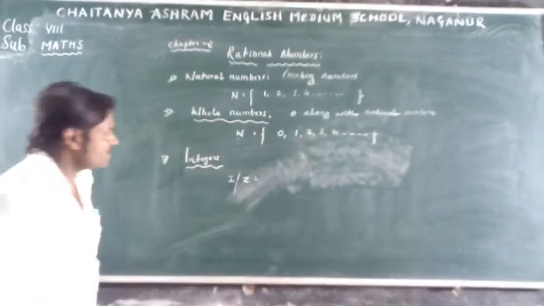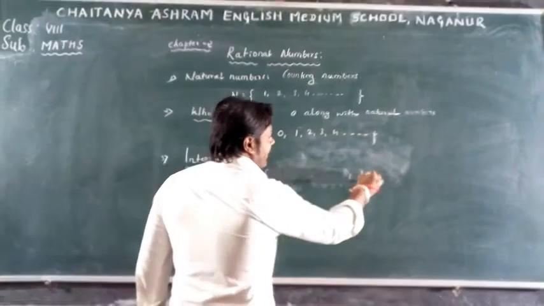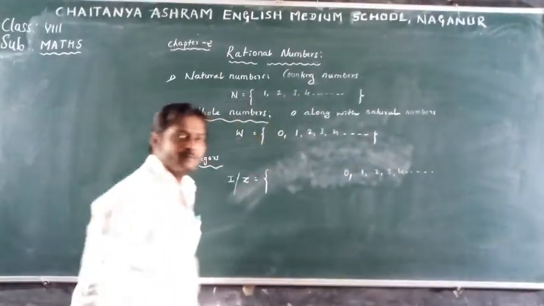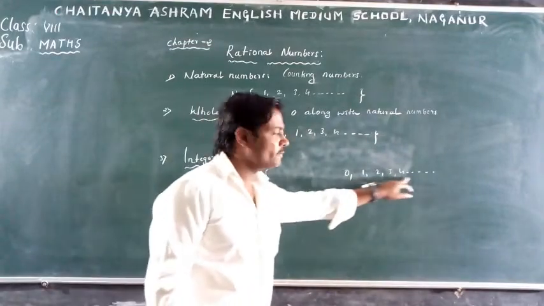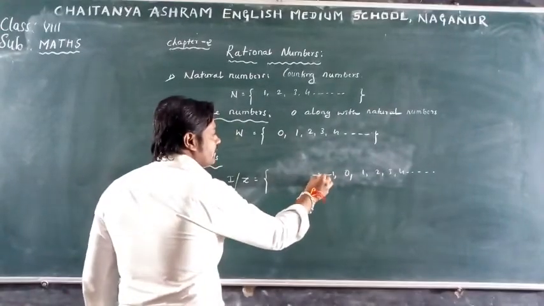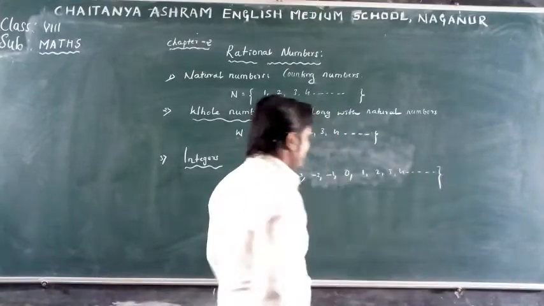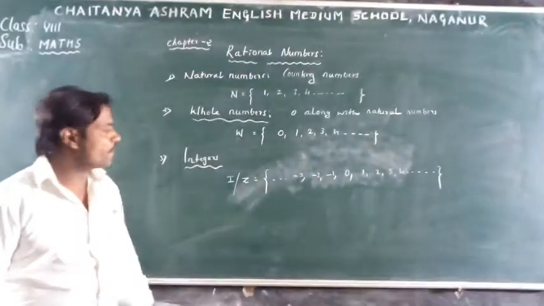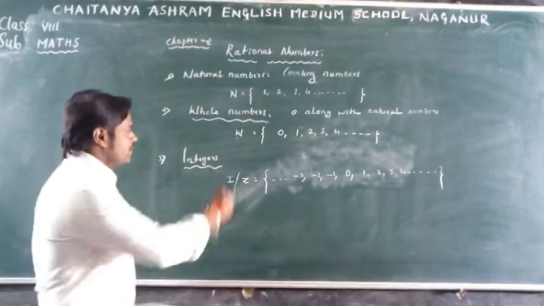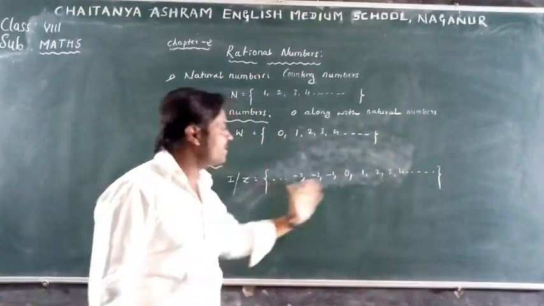The set of integers includes 0 and natural numbers, which means it includes whole numbers, meaning naturals too, and negative numbers: -1, -2, -3, and so on. Such a collection, such a system of numbers, is named integers. So observe the set of integers. What does it include, dear children?